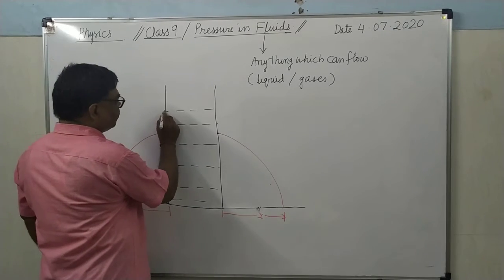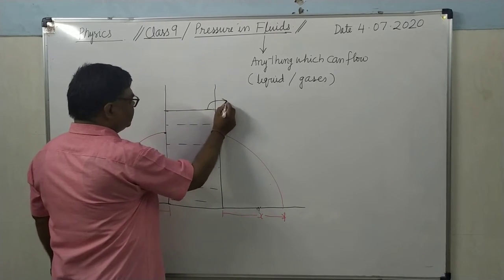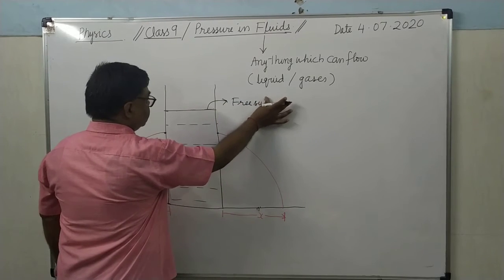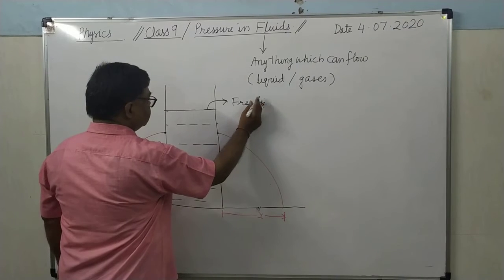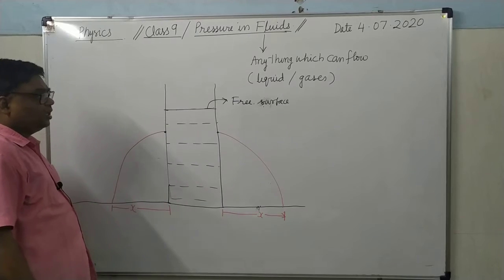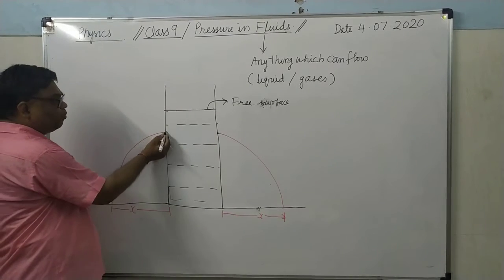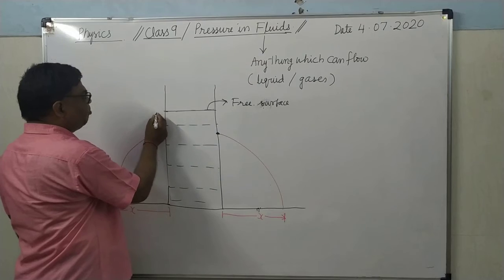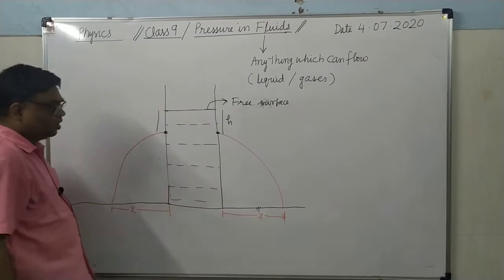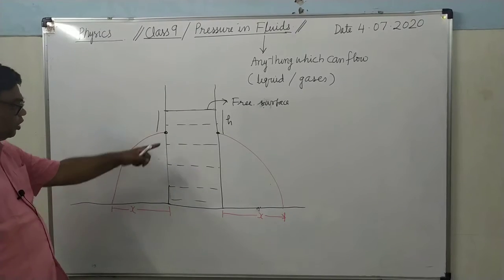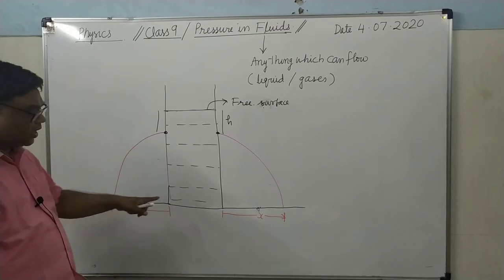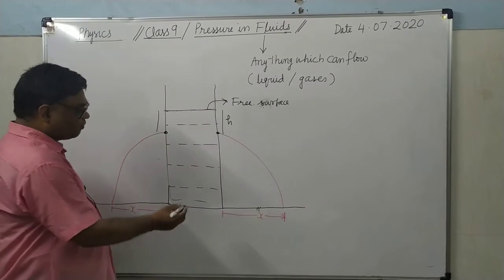This we call the free surface. Why do we call it the free surface? Because this surface is in contact with the air. It's clear. Therefore, this is the free surface. Both the holes are situated at the same depth. So when the sellotapes are removed, liquid will come out from both and it will strike the ground at the same distance from the edge of the container.